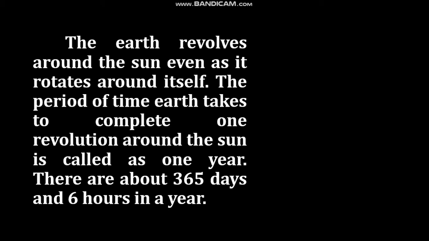The earth revolves around the sun even as it rotates around itself. The period of time earth takes to complete one revolution around the sun is called 1 year. There are about 365 days and 6 hours in a year. That means the earth's orbit around the sun actually takes about 365 days and 6 hours to complete.